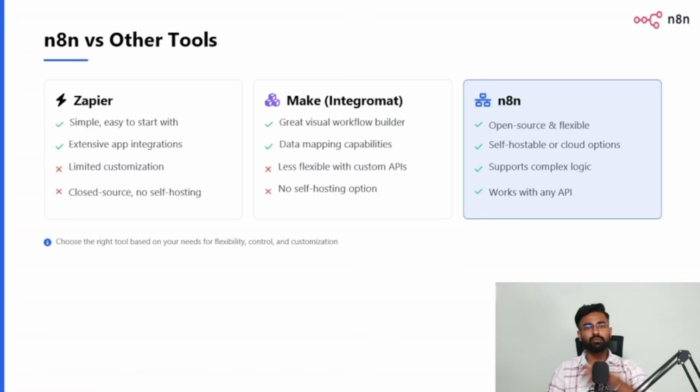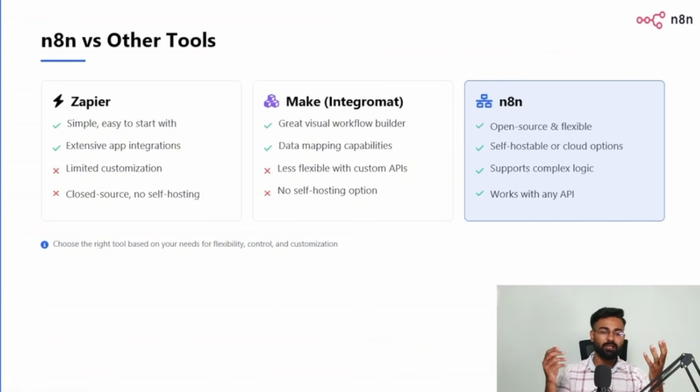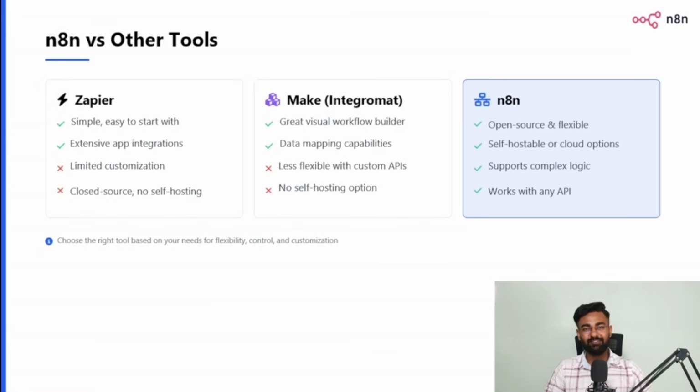If I want to bring in those LLMs here in make.com and use it in n8n, it's much more convenient in n8n. So native AI elements is one of the biggest factors which I have felt there, right? But yeah, it's of course less flexible with custom APIs. And of course, there's no self-hosting option. But yeah, n8n, it's open source, it's flexible, gives you self-hosting options. You can also do cloud options, and it supports complex logic and works with any API. Believe me, this word API, it's gonna be a trump card in your n8n journey. Definitely tell you how in the upcoming modules and courses.